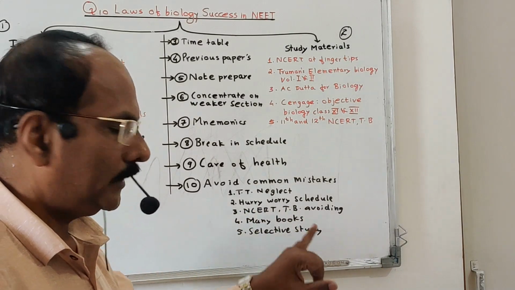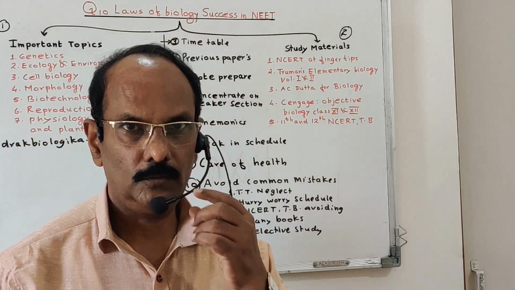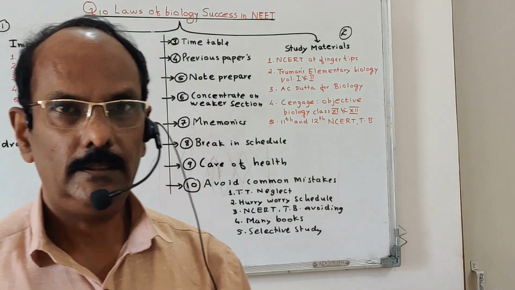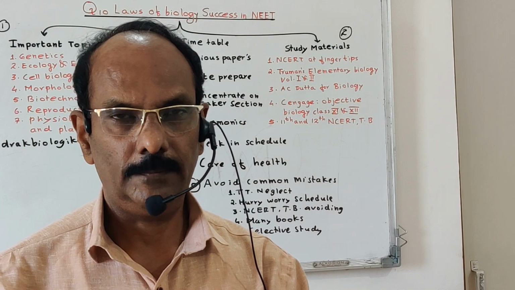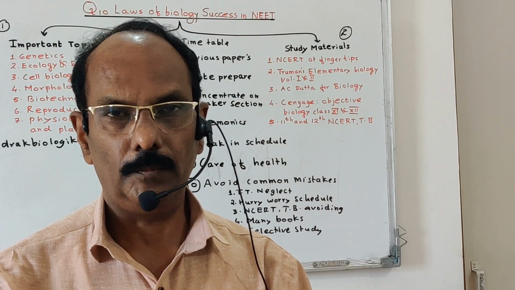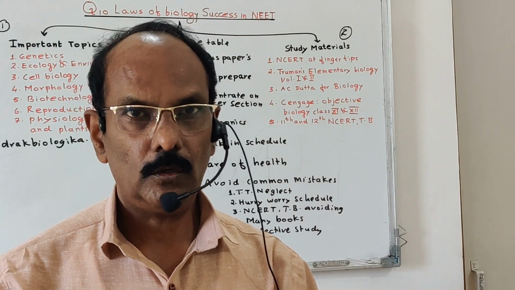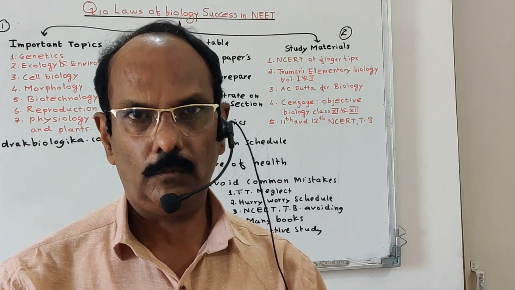Okay, so selective study is another very important mistake most of the students commit. That is the selective study. For example, there are 20 topics in biology. Some of the students study only 12 topics and avoid the remaining topics, or do 19 topics and avoid one topic.